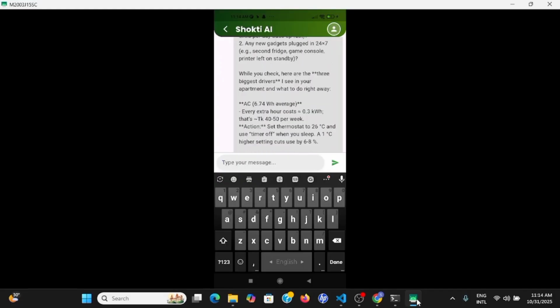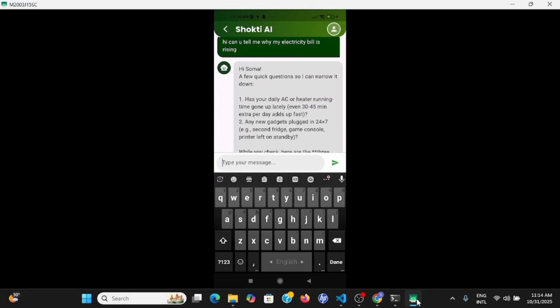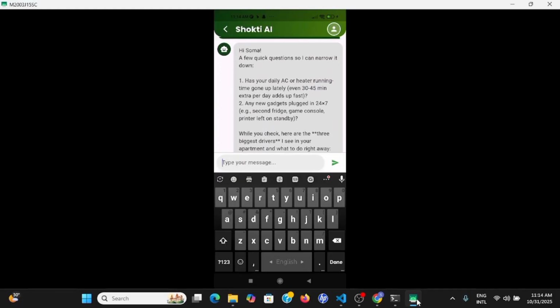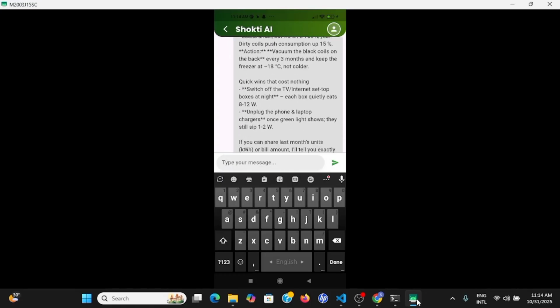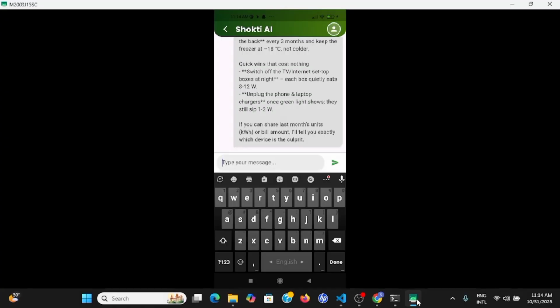Let's see, it has given the information. It has asked me whether I use my AC or heater daily and how much time I have used them, and it has asked many questions to give me more personalized information. I can also use the chatbot in Bangla or Banglish to get personalized information. Our AI Shakti bot can give a Bengali reply as well as a Banglish reply.